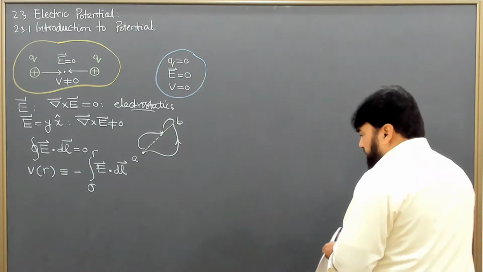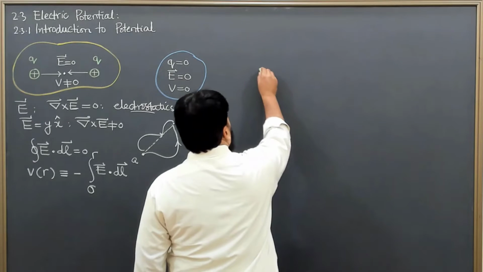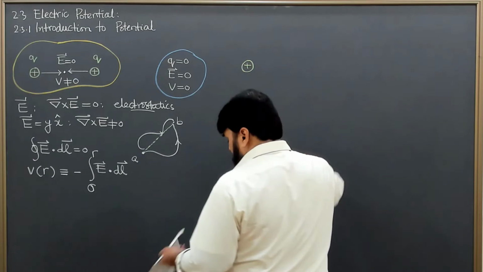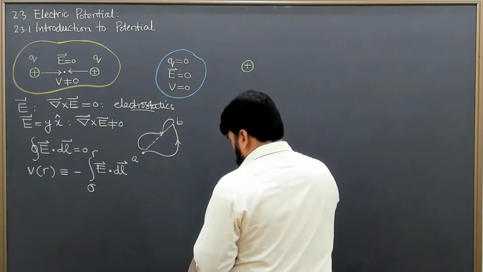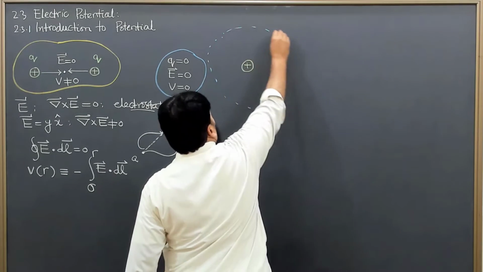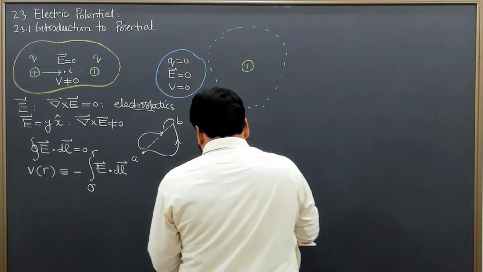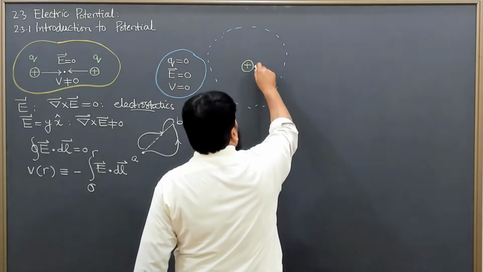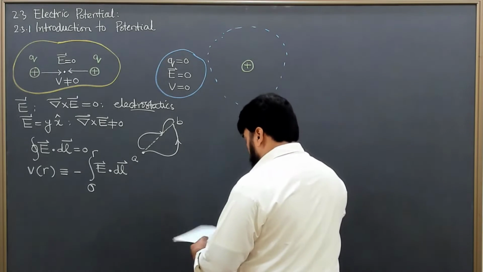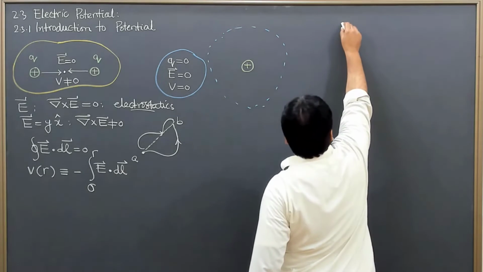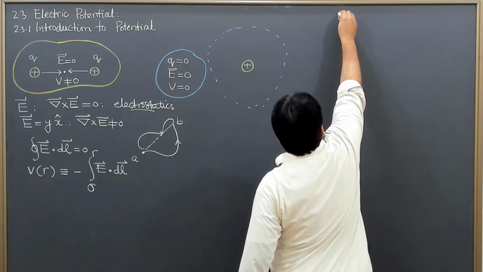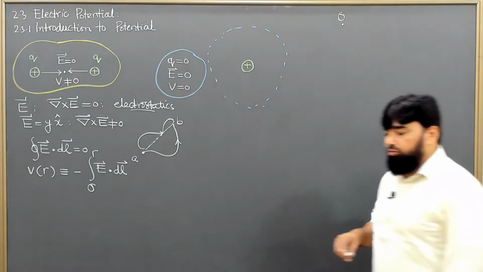Like for example, we are having a positive charge here, and over here this is the vicinity in which this charge has its impact, and the impact is still infinity. This is the region that I have enclosed here, and let's say this is our point which I'm calling point O, which I'm considering at infinity.